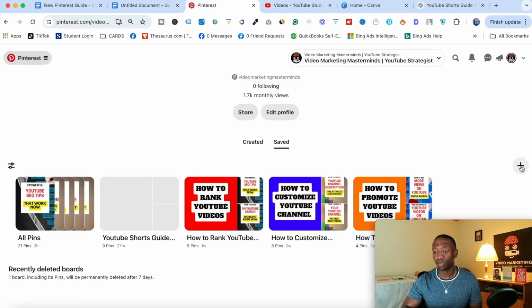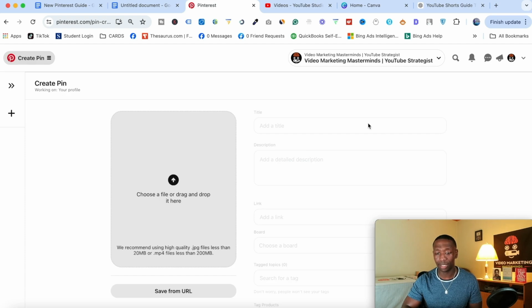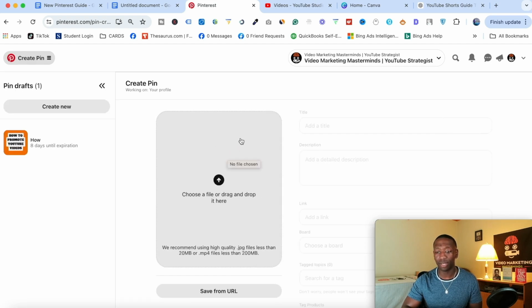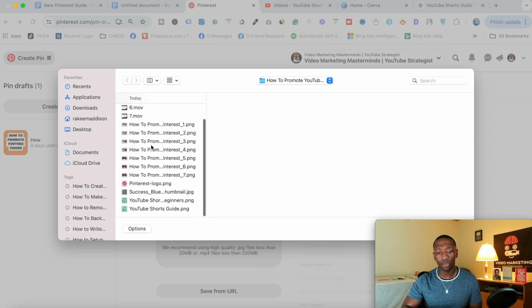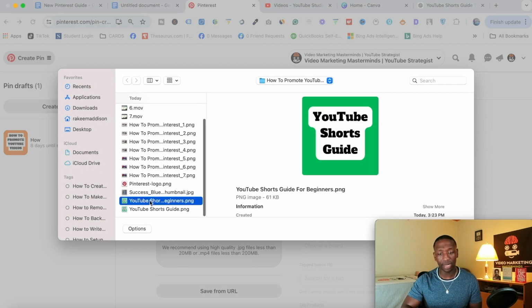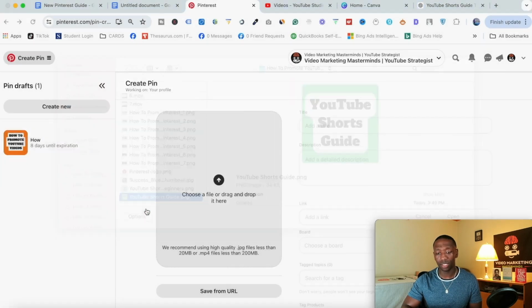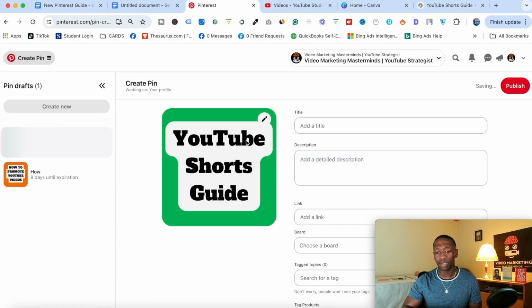Let's go right here to the plus, and then we're going to hit pin this time. Okay, so now you see we've got a photo right here, right? So first thing we're going to do is click here, and we're going to find the cover we created earlier. So this is the cover right here. So we're going to go here. All right, you see how that pops into place like that?